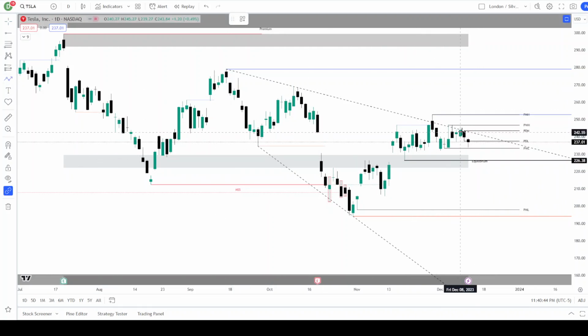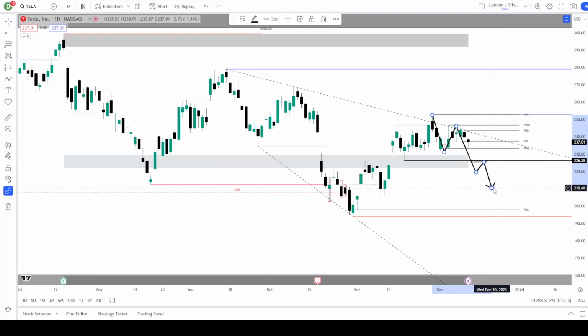Now, oppositely, maybe this move here was the beginning of a smart money reversal. And if that was the case, we would come down, we would take that, potentially back test, and then come back down to that 210 minimum, or potentially even head lower. There is an order block here. You could say it's this candle here, it doesn't really matter. There is an order block in here. We could find support there and then see a further bounce from there.